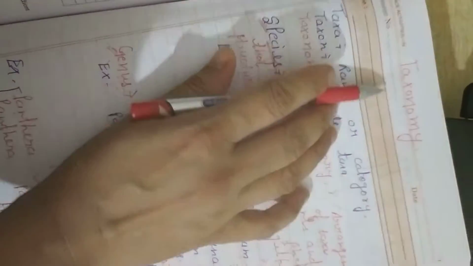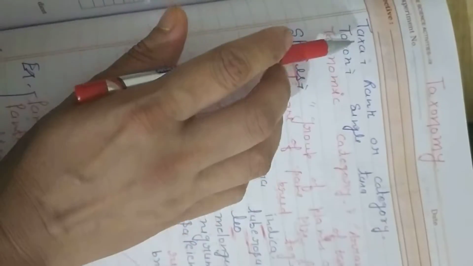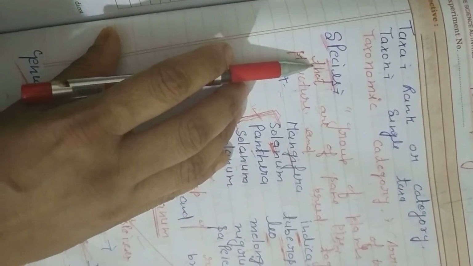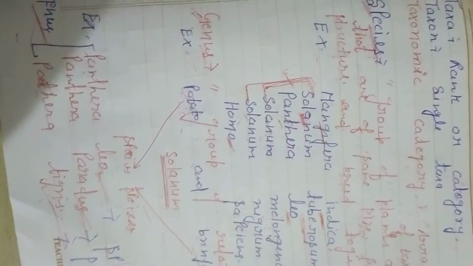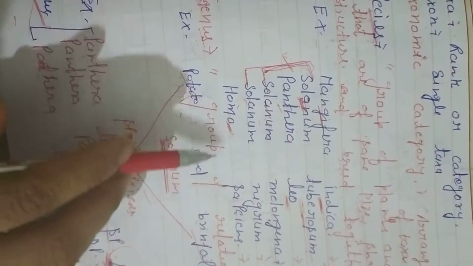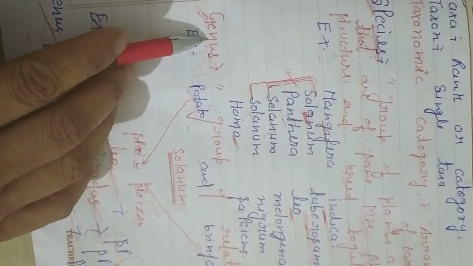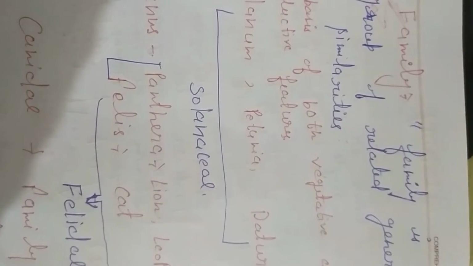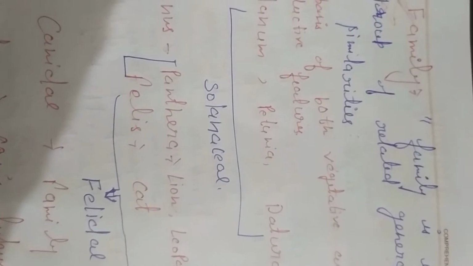Before this, in the previous video, we were studying taxonomy. In taxonomy, we studied taxa, taxon, then taxonomic categories, starting with the species, wherein you have studied different kinds of species. And then genus, a group of related species is the genus. And next is the family, the third rank in the taxonomical hierarchy.